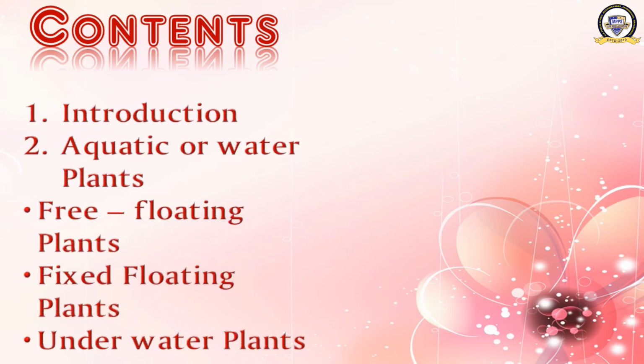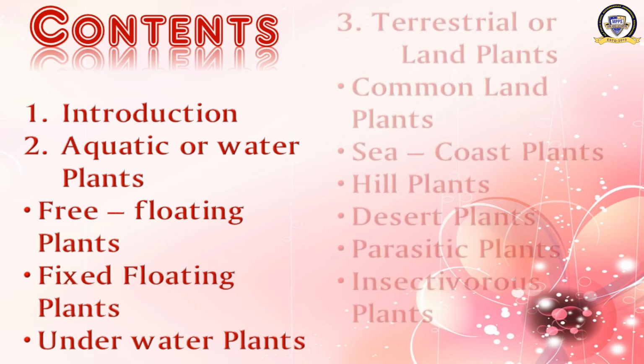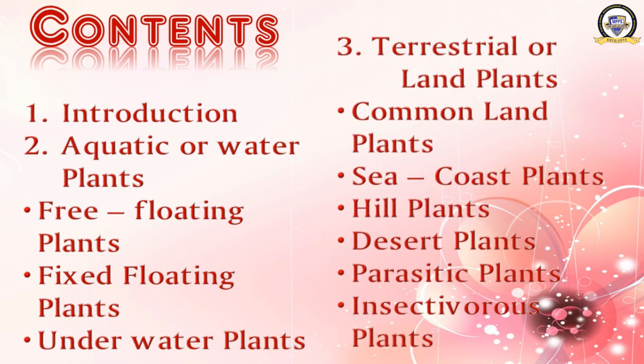What are the things included in this chapter? Introduction, aquatic or water plants. There are three: free floating, fixed floating, and underwater plants. Then the second group is terrestrial or land plants, which have six types: common land plants, sea coast plants, hill plants, desert plants, parasitic plants, and insectivorous plants. Today I told you that we are having only the second part. And what are the contents remaining today?